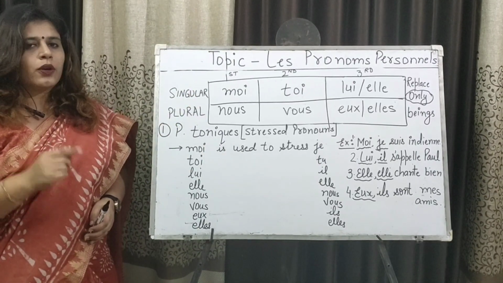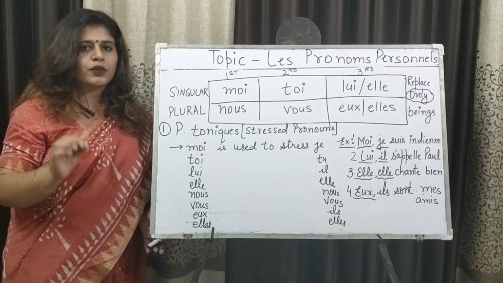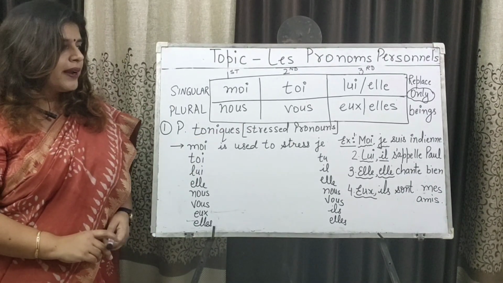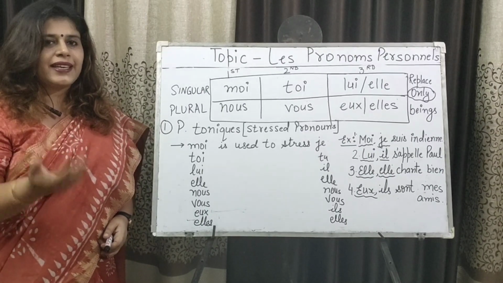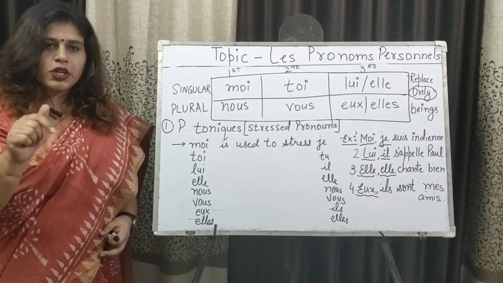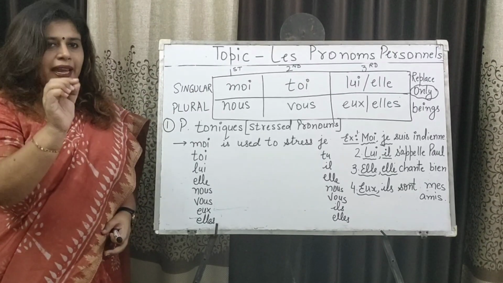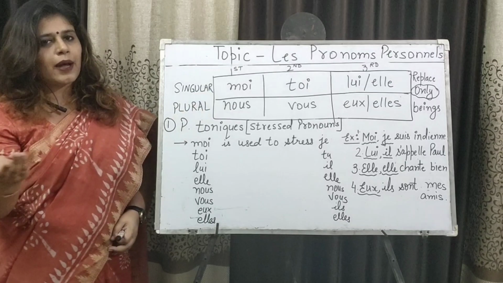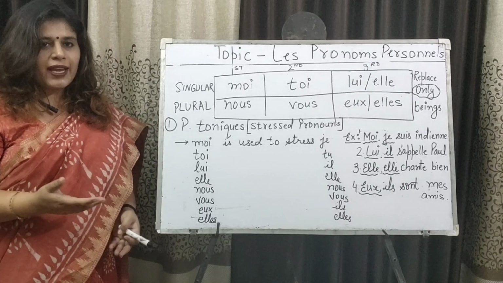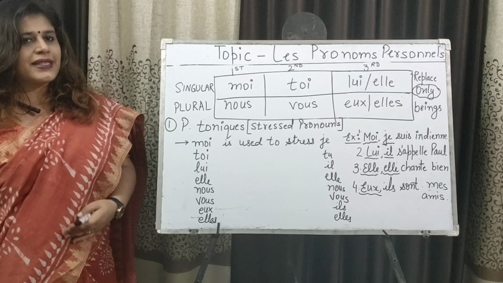Now see, these options could replace only beings. So whenever you see these options, they are never to be used for replacing things. Now see the examples there. The first example is moi, je suis indienne. Je suis indienne. So moi is the stressed pronoun of je. Second, lui, il s'appelle Paul. So for stressing il, one is saying lui. Lui, il s'appelle Paul. Third, elle chante mieux. She sings the best. Then fourth, ils sont mes amis.